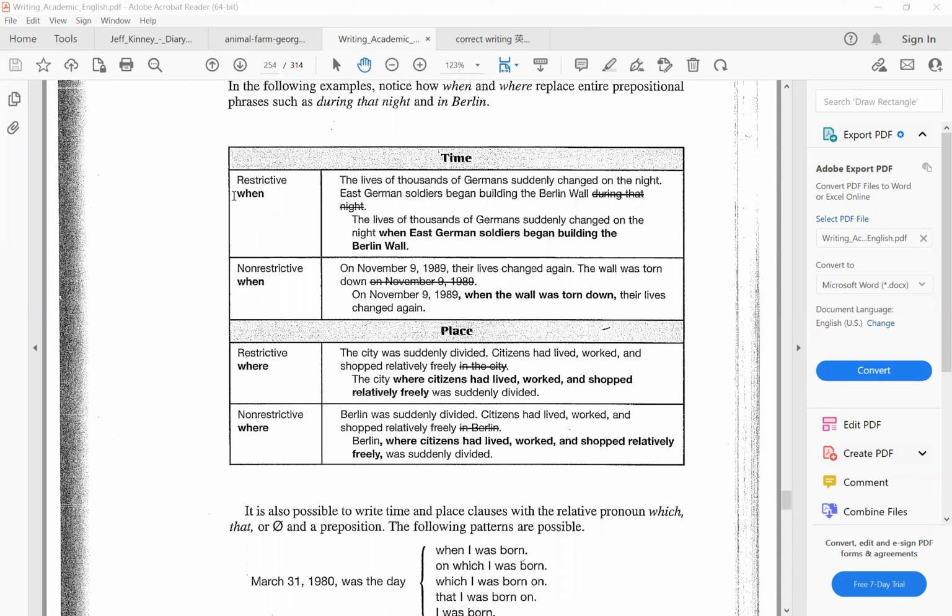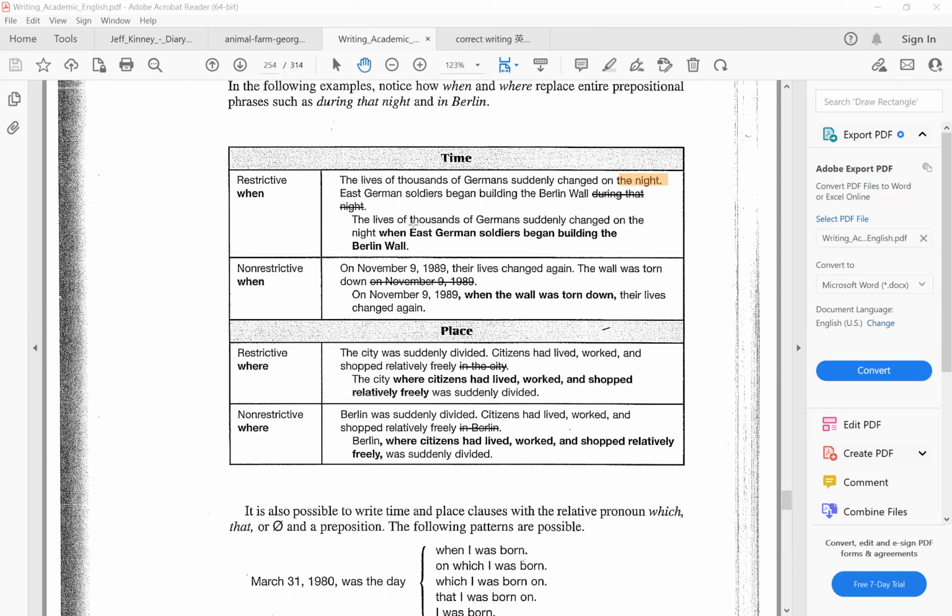Okay. And now, if we move down to talk about time, the lives of thousands of Germans suddenly changed on the night East German soldiers began building the Berlin Wall during that night. Do you see how during that night is modifying on the night? So of course we would change it to when.